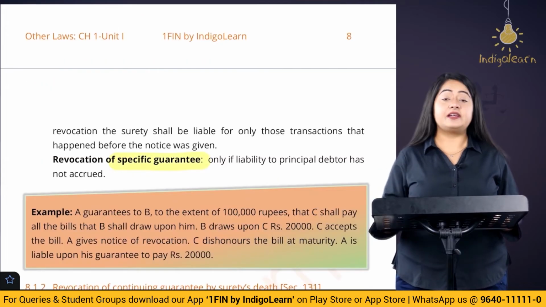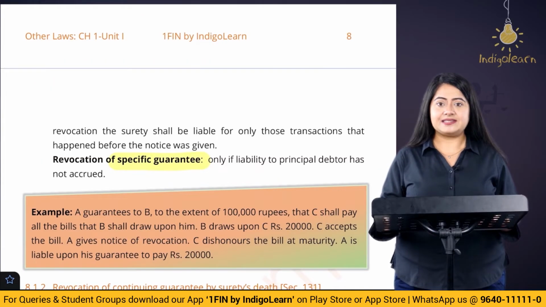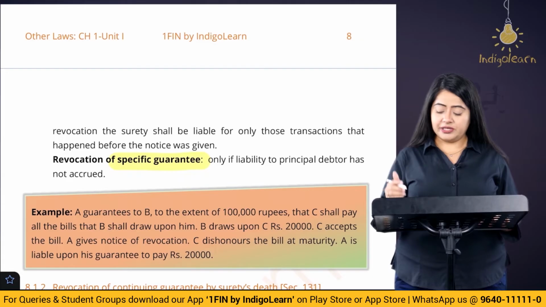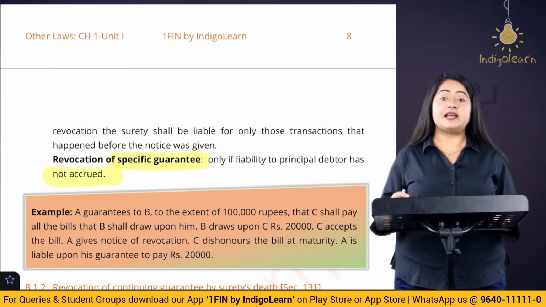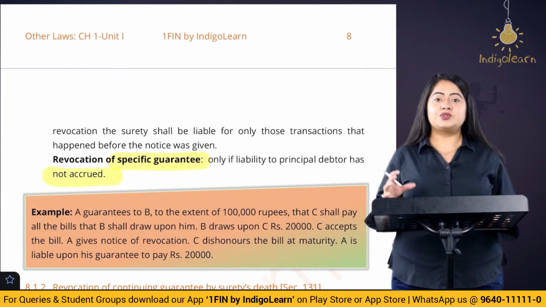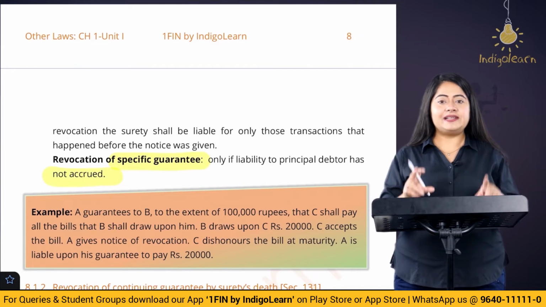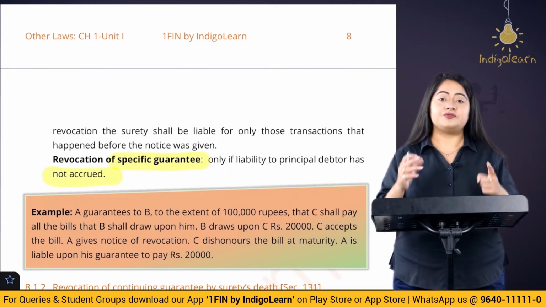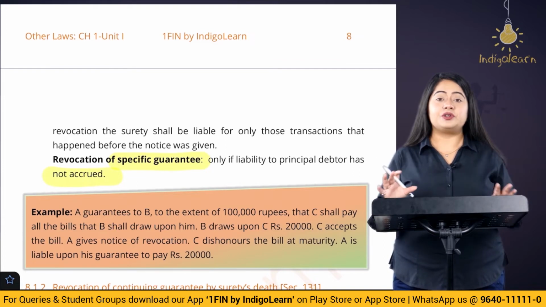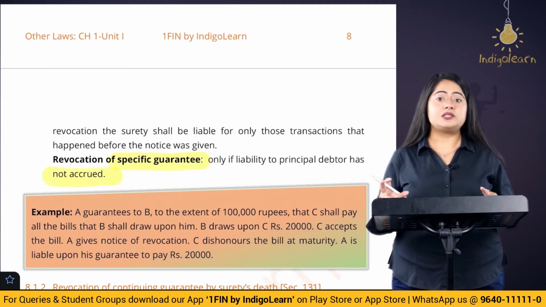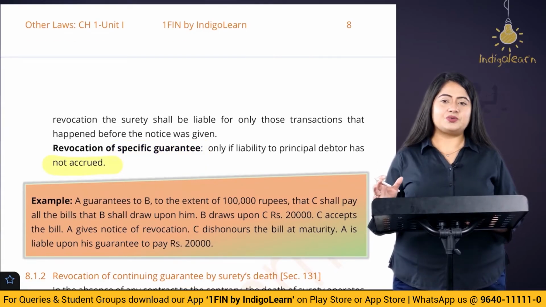Now, can a specific guarantee be revoked? The answer is yes, it can be revoked, but it can only and only be revoked if the liability has not been incurred. So if the liability has not been incurred, till that time the surety can back out, he can revoke the guarantee contract, but not after that. Let's take a simple example to understand this.